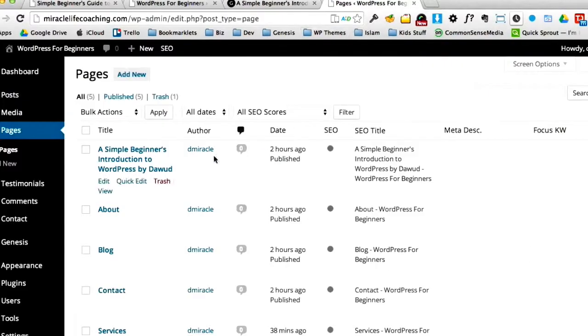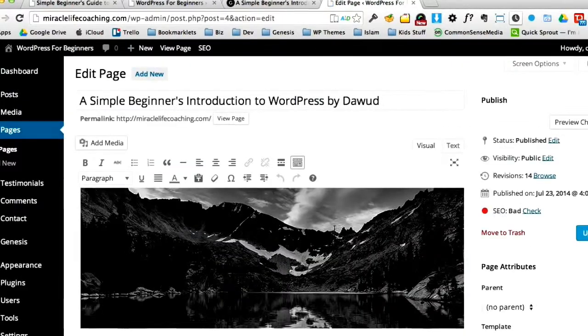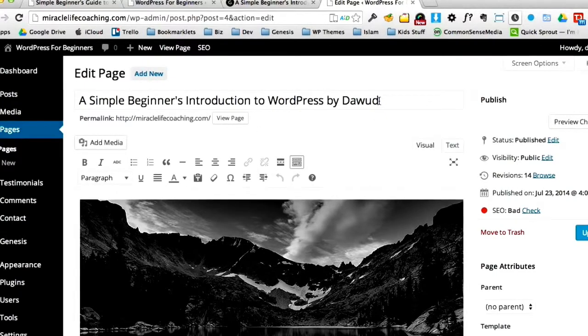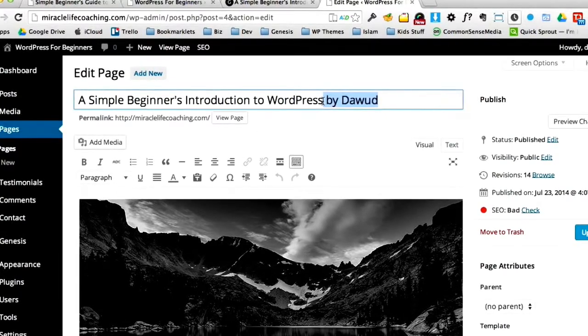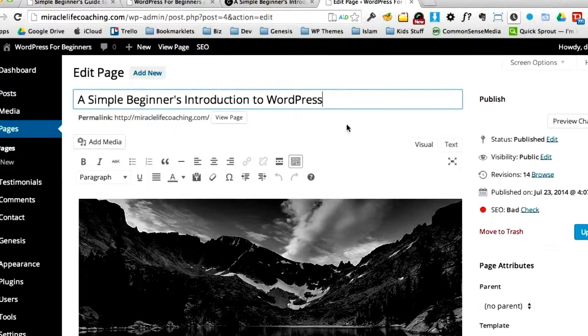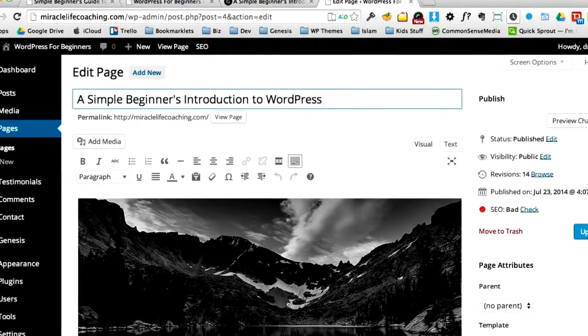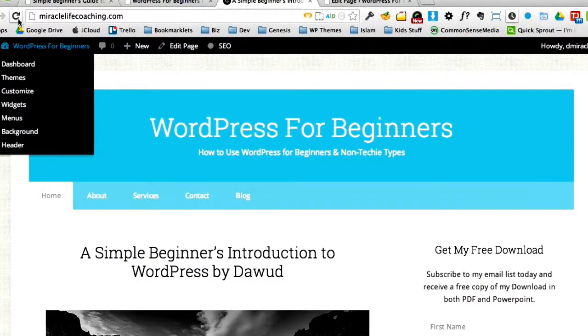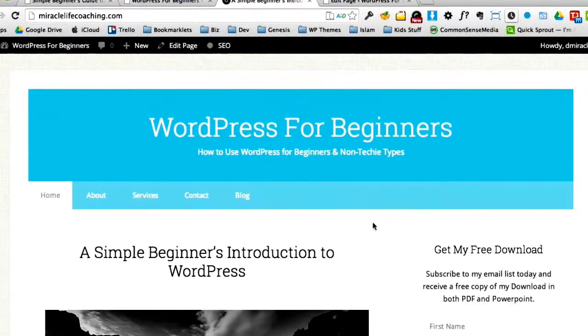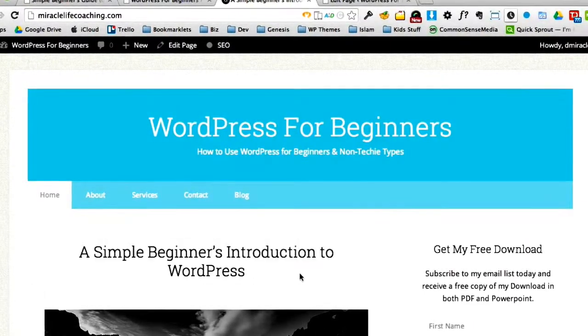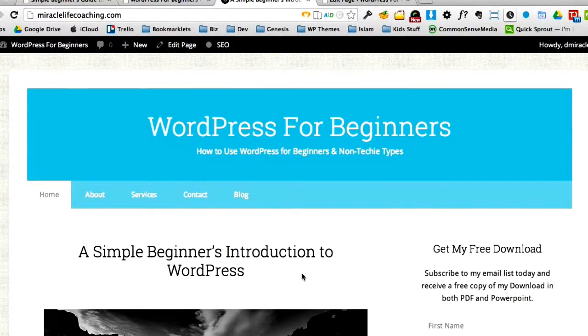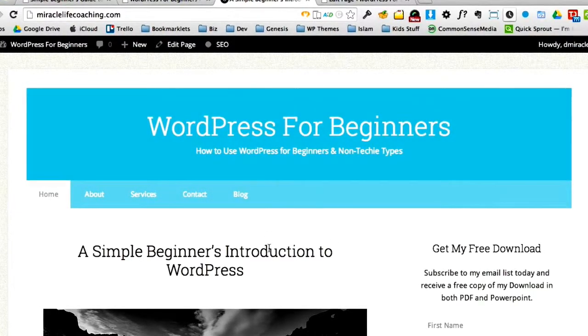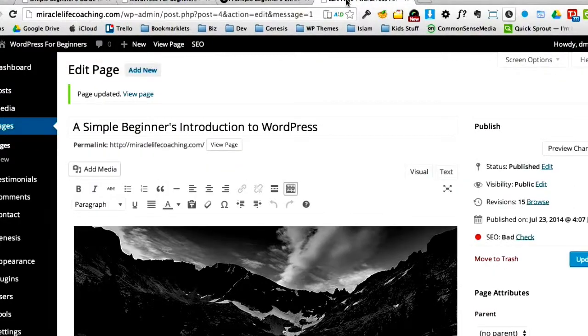I'm going to edit that just so you can see how easy this is to do. So I've gone into the editor section. I'm going to take out the "by Dawood" in the title here, and this is just where the title of your page goes. I'm going to update that. You see this spins here, then it reloads. And so if I go here and I refresh my browser, you'll see that I've taken out the "by Dawood". So there we are. We've done our first edit in WordPress. You can see how quick and easy it is to just update and change text.